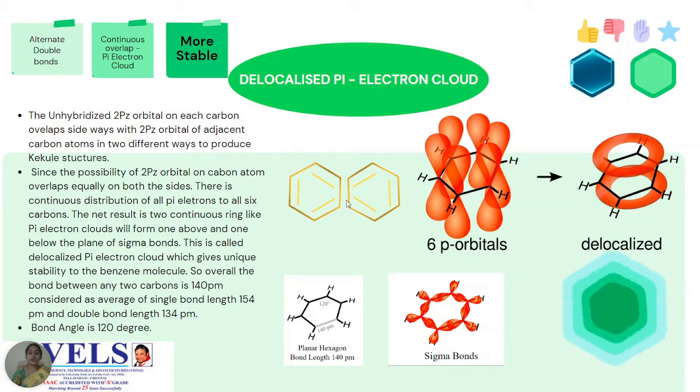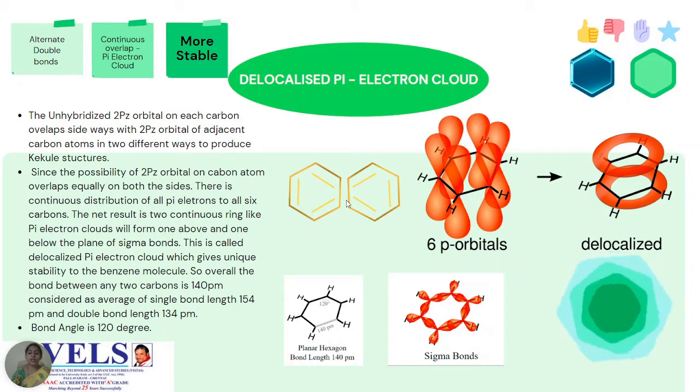So instead of the double bonds being localized at one position, it is assumed that all six pi electrons are shared between all six carbons, giving a delocalized pi electron cloud. The two orange rings you are able to see are due to the overlap of the upper lobes and lower lobes of the benzene ring, giving an upper and lower pi electron cloud.